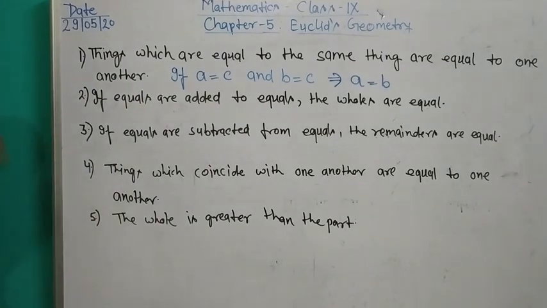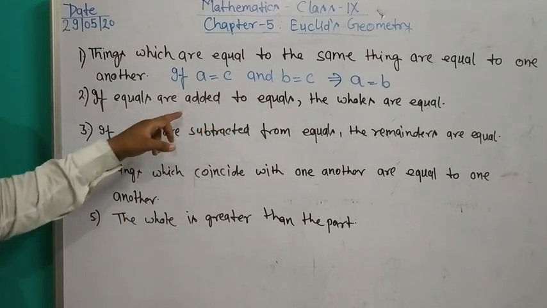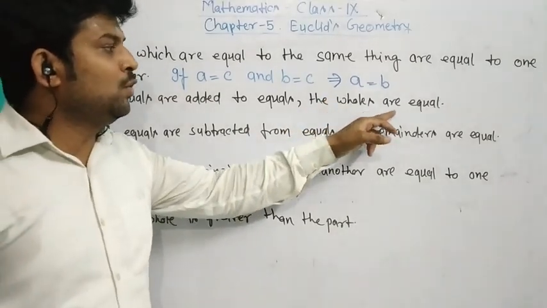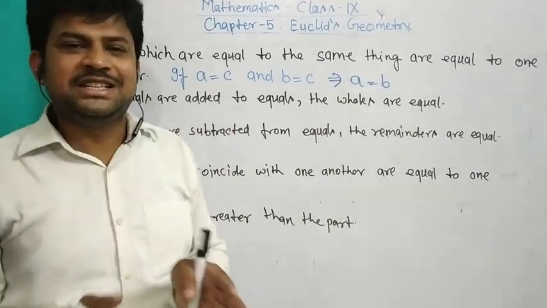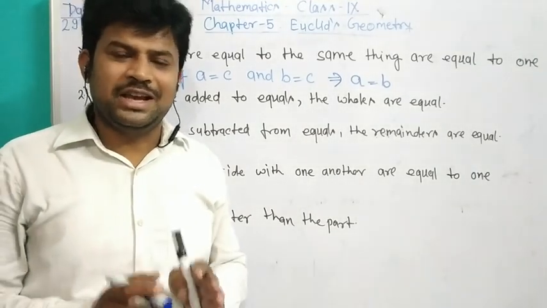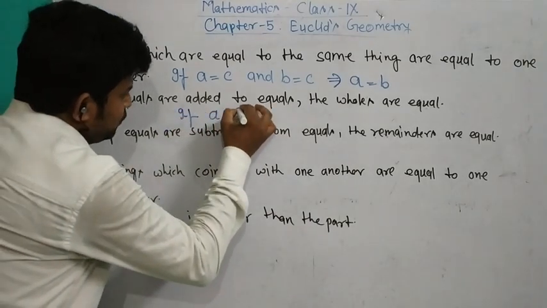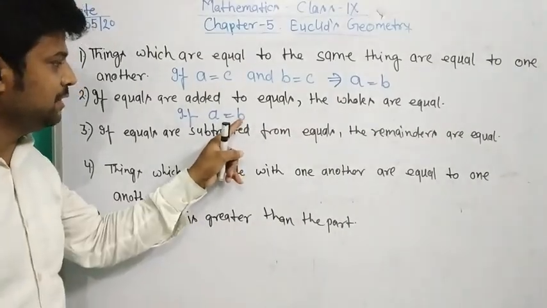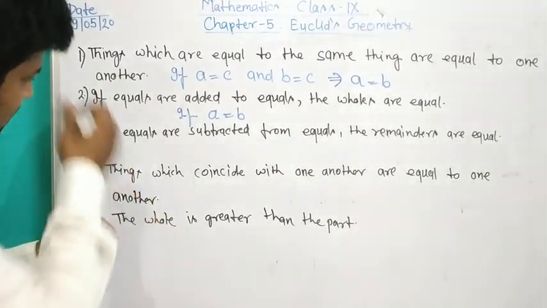And the second Euclid's axiom is: if equals are added to equals, then the wholes are equal. It means when two things are equal, suppose A equals B. A and B are both different things, but both are equal in quantity.